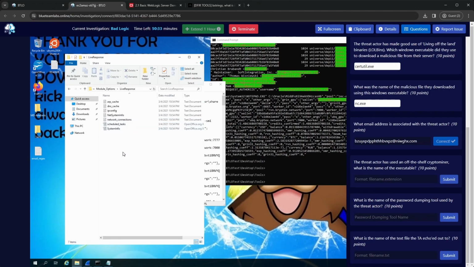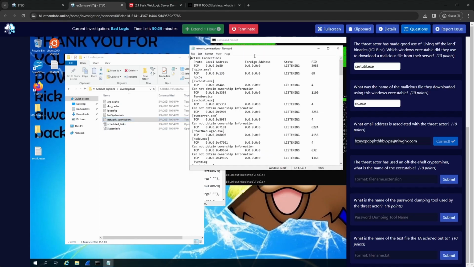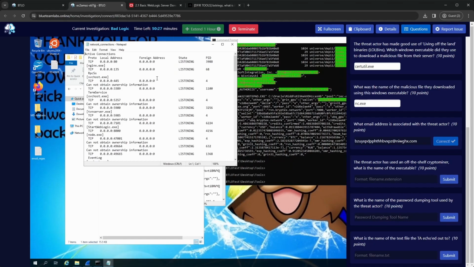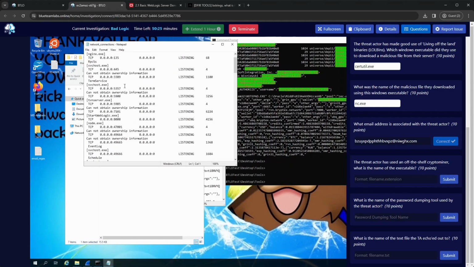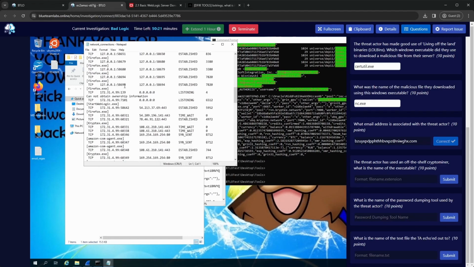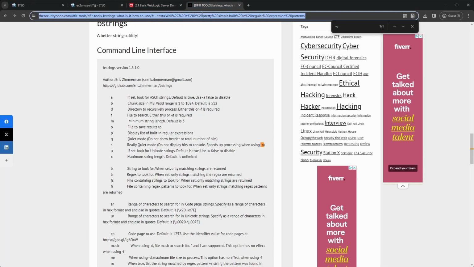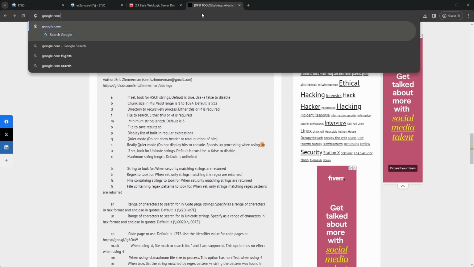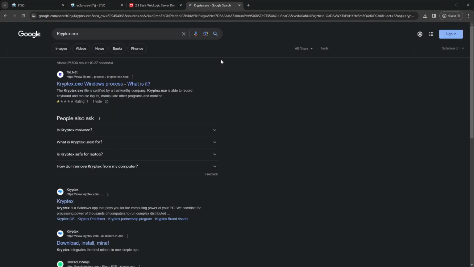So do we have anything for network connections in the live response? We do. Okay, so do we have anything like cryptex in this list? We do. So I'm guessing this is the executable we want to put into the answer here. What we can do is verify by taking one of the IP addresses it's talking to and confirm where that is. But let's go and take a look at cryptex and see what we can see about it.